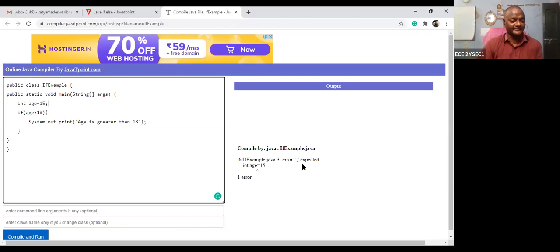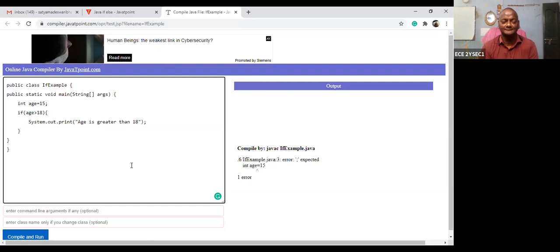A very good observation. So now can I check? All right. Can you guess what is the output? What is the age value here? 15. What is the condition? Age greater than 18. If age is greater than 18, you will get the message that your age is greater than 18. Suppose I give age equal to 15. What is the output? Can anybody say?